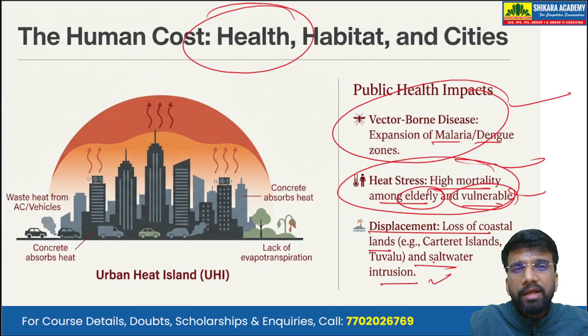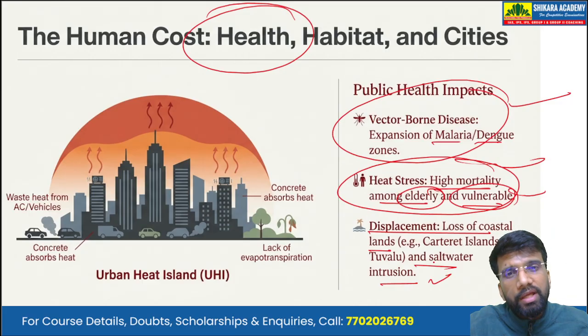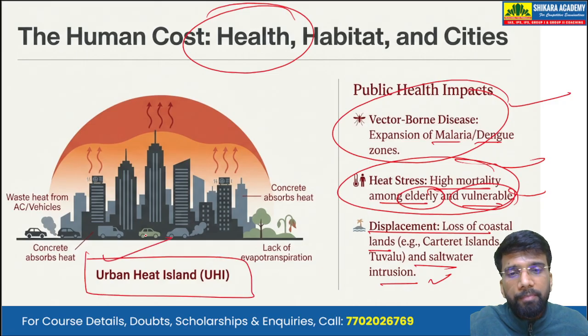The cryosphere is melting, increasing the water in the oceans, and thereby we see erosion or loss of coastal lands. The coastal cities are at risk of getting submerged. And we see another effect, the urban heat island effect. This urban heat island effect is mainly because of concrete.